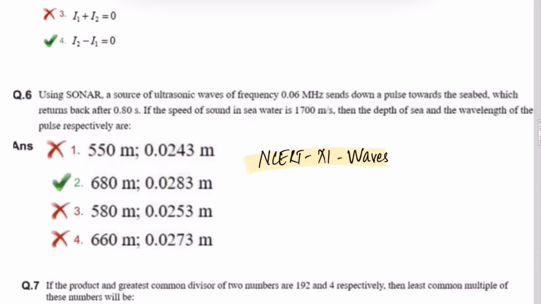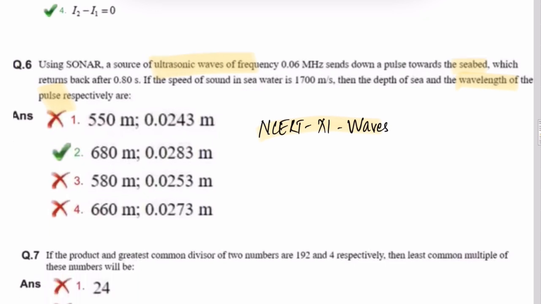Question number 6. Using sonar, a source of ultrasonic waves of frequency 0.6 MHz sends down a pulse towards the seabed, which returns back after 0.80 seconds. If the speed of sound in seawater is 1700 meters per second, then the depth of the sea and the wavelength of the pulse respectively are. So again, this question is from class 11th NCERT waves. Now let's move to the next physics question.